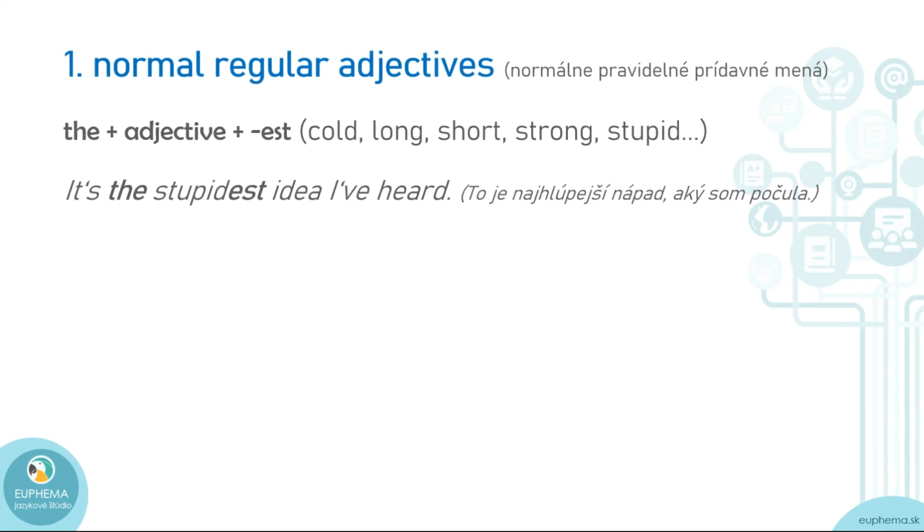First category, normal, regular adjectives. For example, long, cold, short, strong, stupid, etc. So with these normal, regular adjectives, we need to put the, then the adjective, and the suffix est. Very simple. For instance, it's the stupidest idea I've heard. It's the stupidest, all right? So you put the adjective plus est.